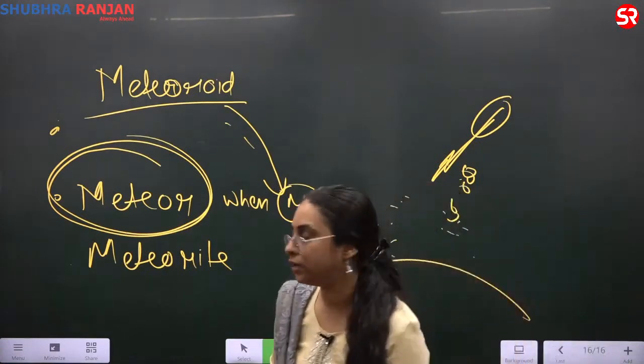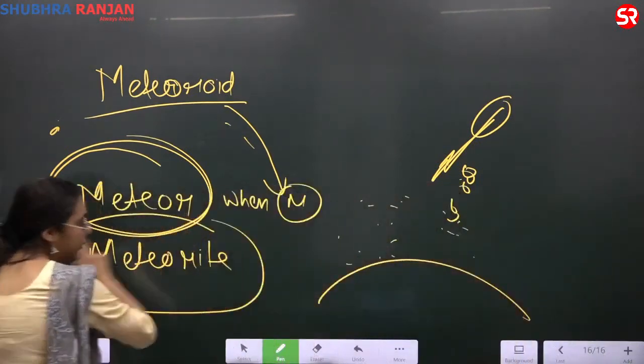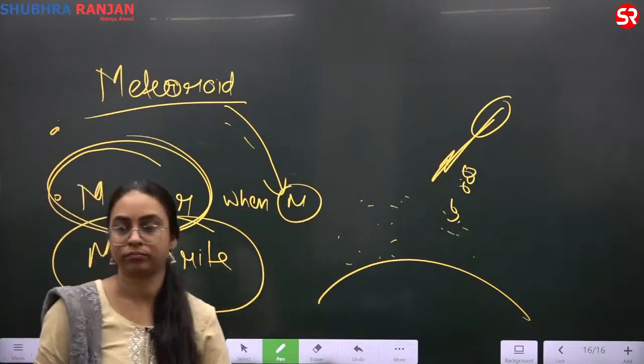What is a meteorite? Give the heading meteorite. What does this mean? Please write.